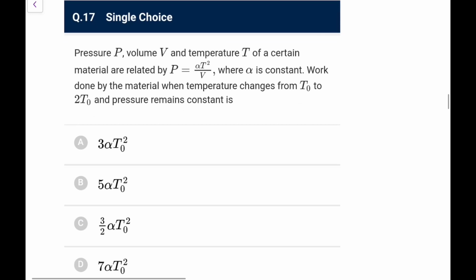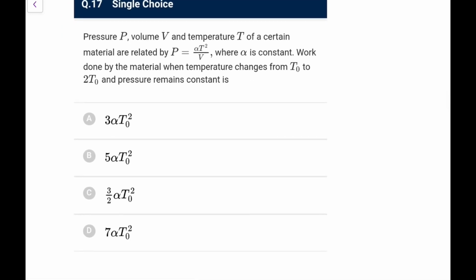the pressure P, volume V, and temperature T of a certain material are related by P equals alpha T square by V, where alpha is a constant. Work done by the material when temperature changes from T0 to 2T0 and pressure is remaining constant. We always know work done is P dV, that is a general formula. So pressure is a constant, so we need to get V in terms of T. The answer is also given in terms of P only. Okay, so P is a constant.